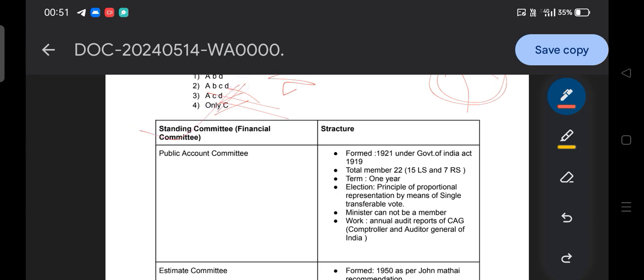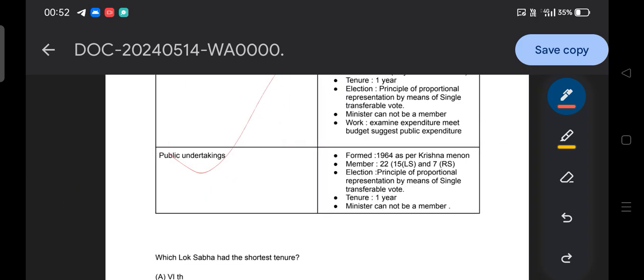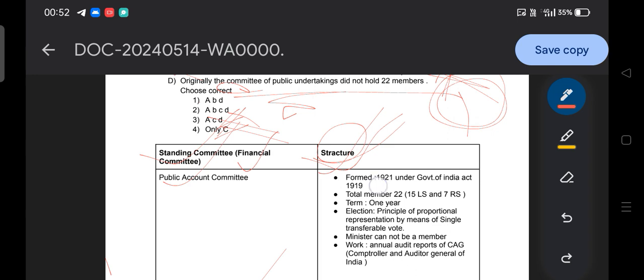So this is the standing committees or financial committees and their structure: the public account committee, the estimate committee, then the public undertaking committee. Let's revise quickly. The public account committee was formed in 1921 under the Government of India Act 1919. Which is the first pre-independence financial committee? It is the public account committee, 1921, under the Government of India Act 1919.